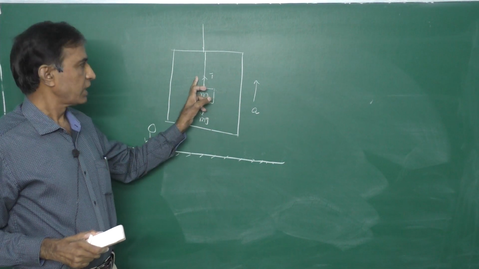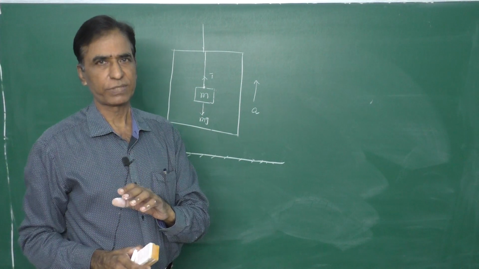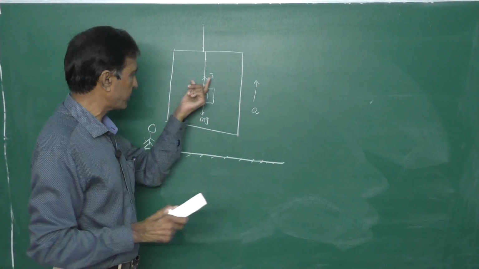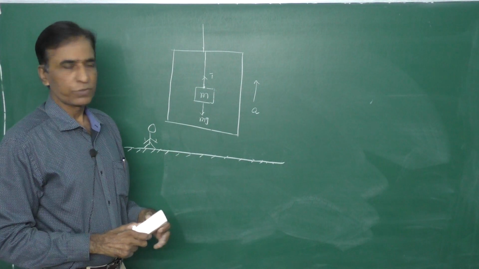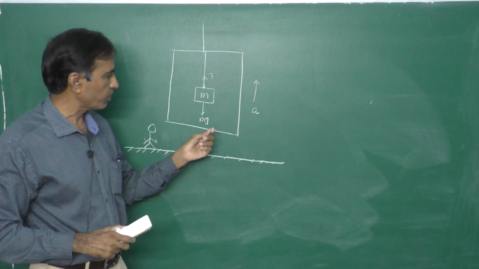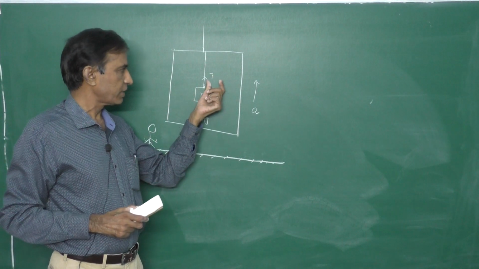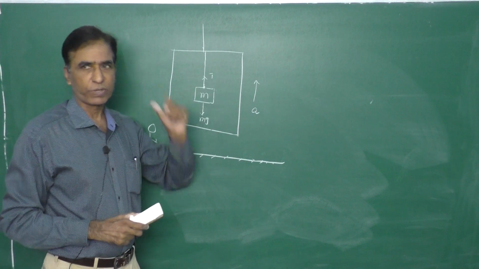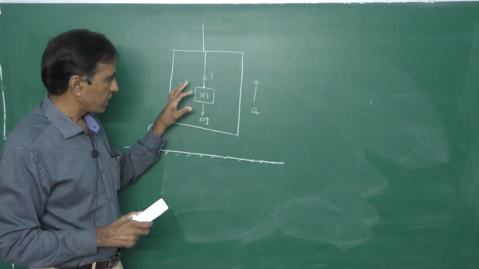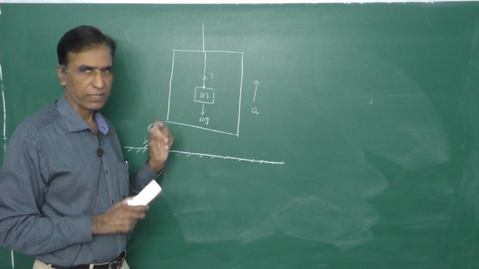It is very important. That means tension is always considered a pull force. It never pushes the body. It is always going to pull the body. So this is what we call the force diagram. One force is mg vertically downward, and the second is the tension T vertically upwards. Now try to draw the free body diagram to apply Newton's law.